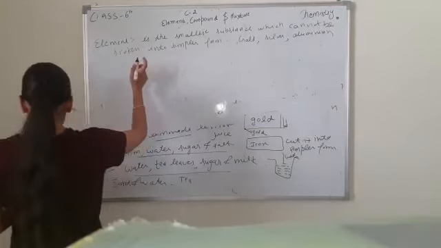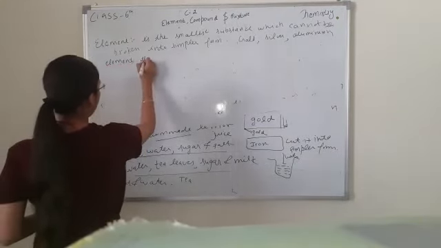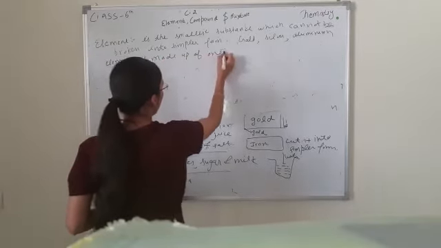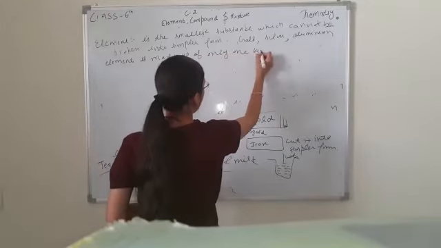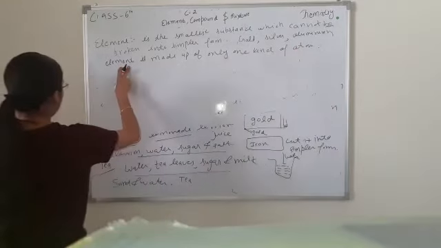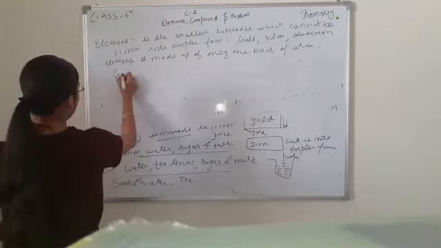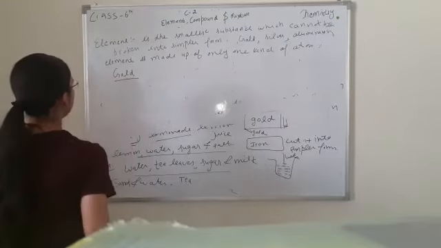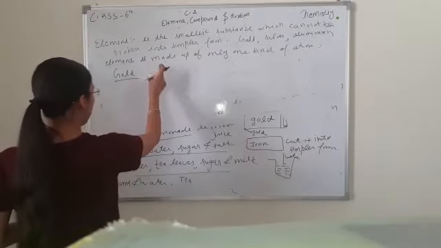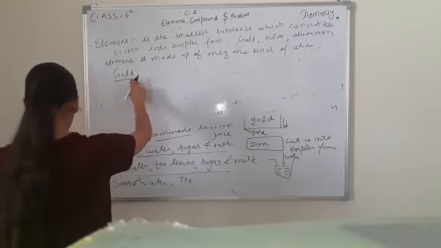The element is made up of only one kind of atom. Element is made up of one kind of atom. For example, we can take an element of gold, and it remains the element of gold. The gold cannot be changed into another substance. For example, gold cannot be changed into silver.